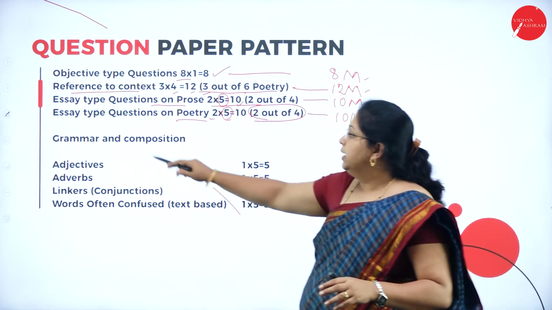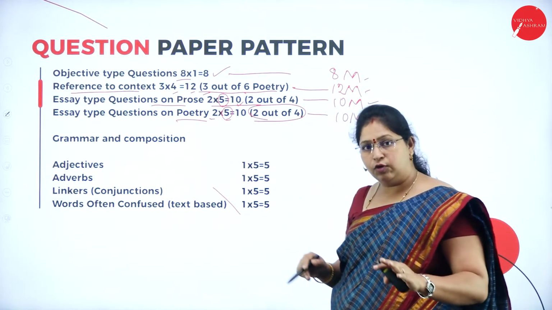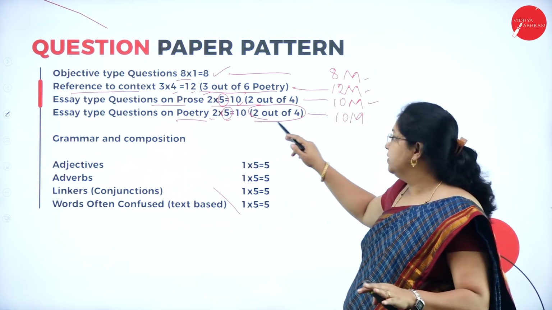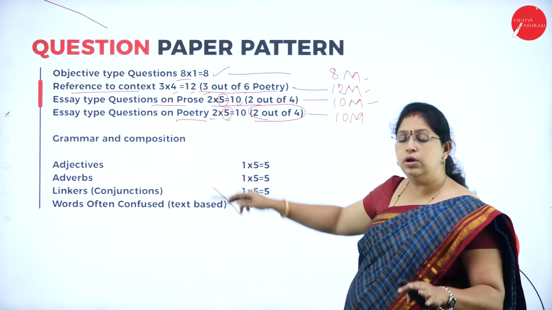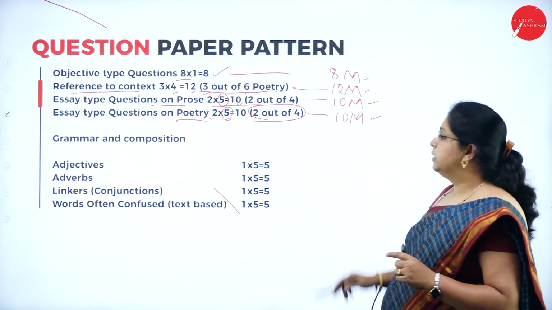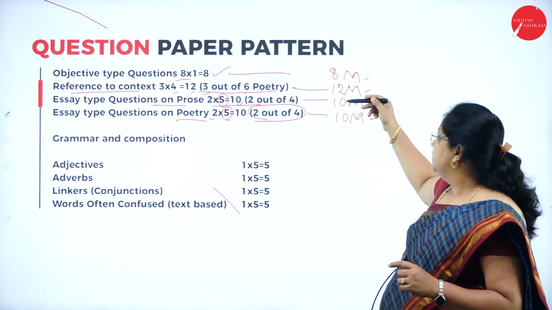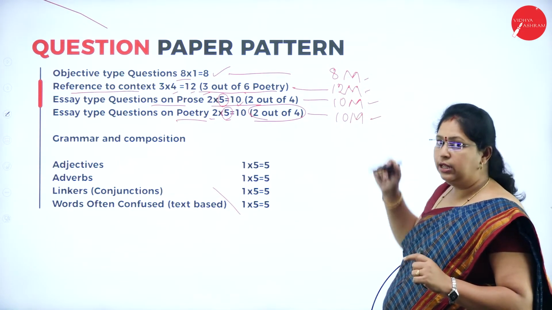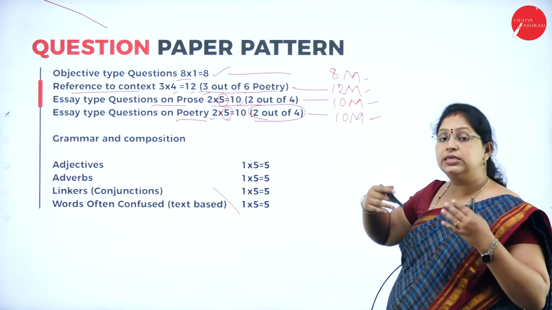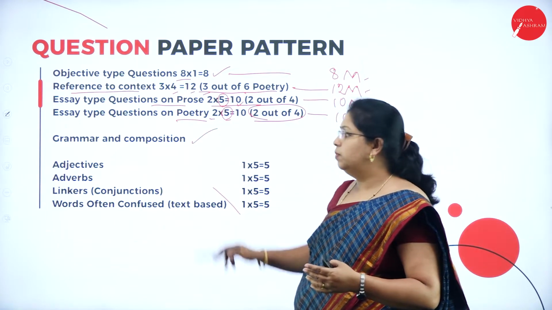And then essay type questions on poetry, this main is only for poetry. Here again you have to answer any 2. 4 questions will be there, and each question carries 5 marks, so this main is also for 10 marks. So 8 plus 12, 20, plus 10, 30, plus 10, 40. 40 marks is here. The remaining 20 will be for grammar and composition.